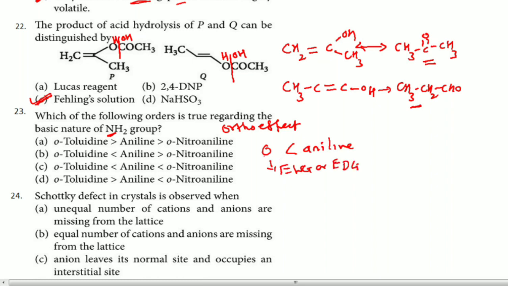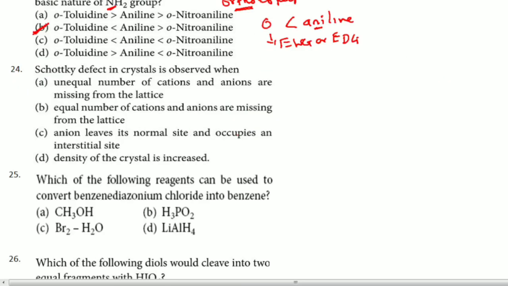Because of that, ortho-toluidine is less basic than aniline, and ortho-nitroaniline is less basic than aniline. So the answer for this question should be B. This is called the ortho effect. Very, very important point. Remember, my dear students.